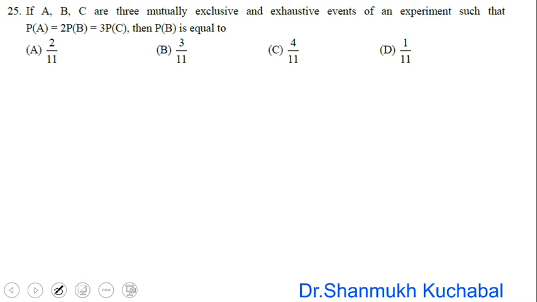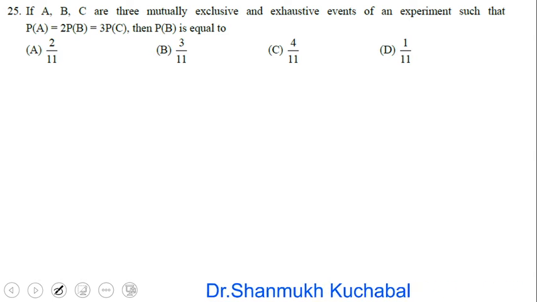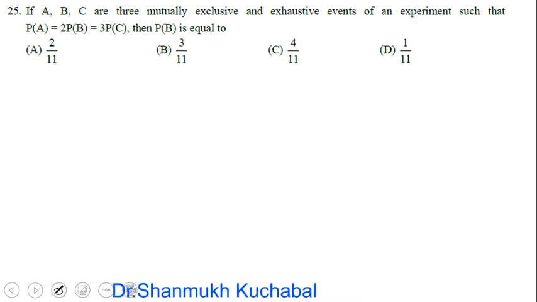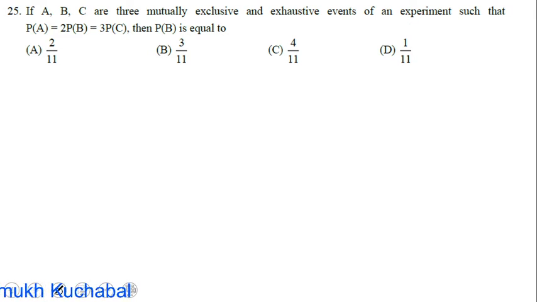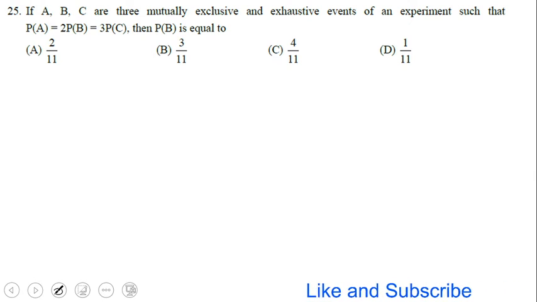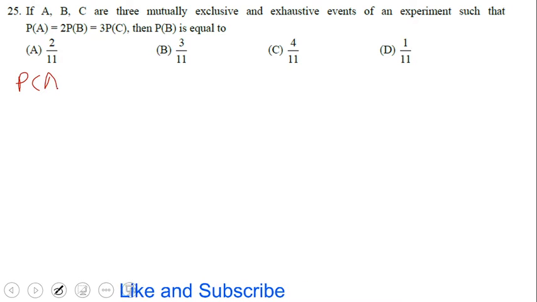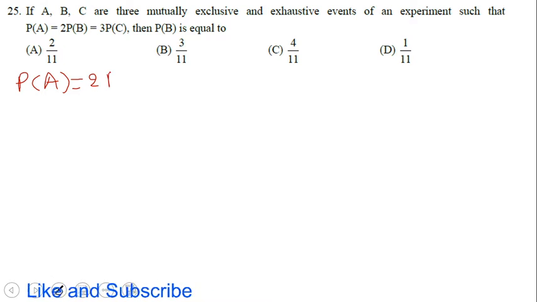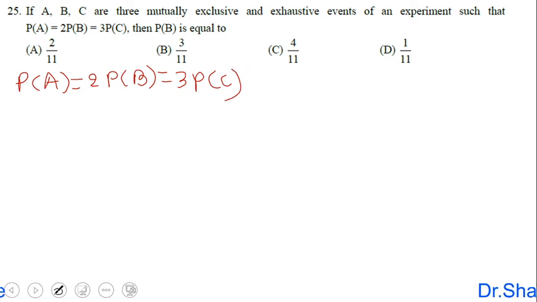It is given that A, B and C are three mutually exclusive events of an experiment such that the probabilities of A, B and C are related by P(A) = 2P(B) = 3P(C). Then we have to calculate the probability of B. Now I take this expression here. So it is given that P(A) = 2P(B) = 3P(C). Now we need to calculate the probability of B.